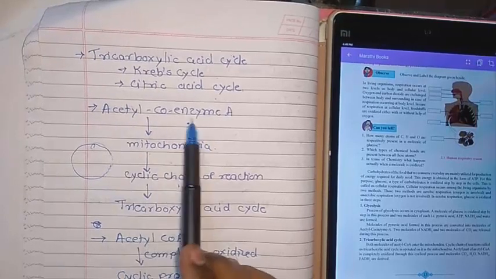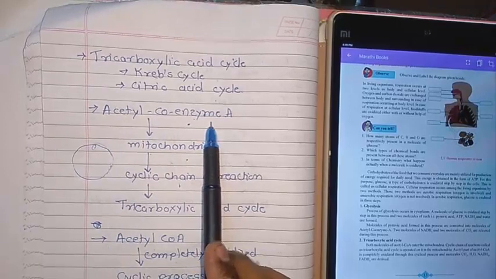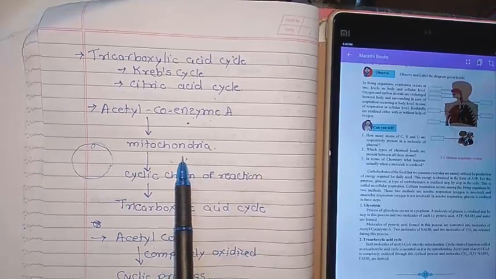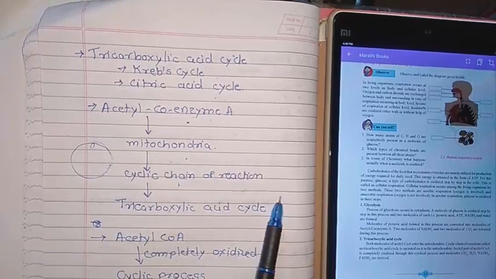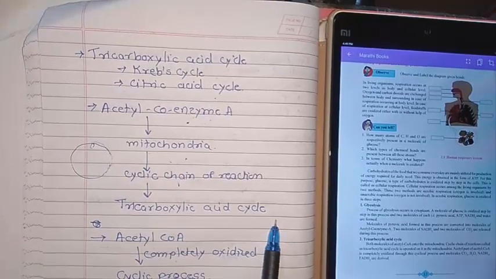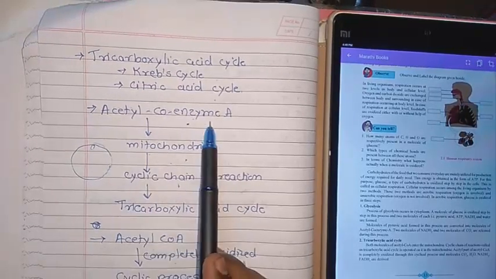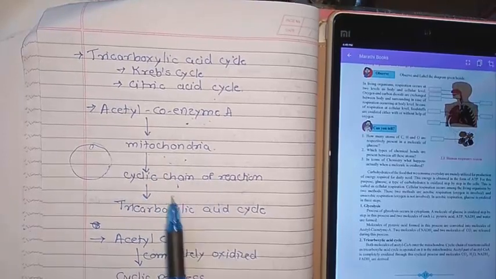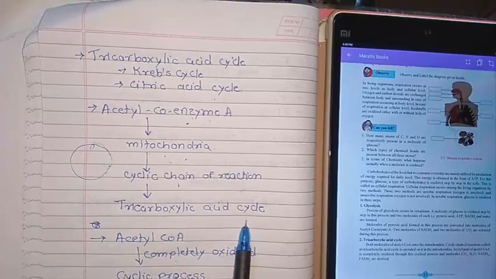That's why acetyl coenzyme A, which is formed from glycolysis, undergoes a cyclic chain reaction in the mitochondria, and that is known as the tricarboxylic acid cycle. So what is the definition? Acetyl coenzyme A enters into the mitochondria and undergoes a cyclic chain reaction to form the tricarboxylic acid cycle.